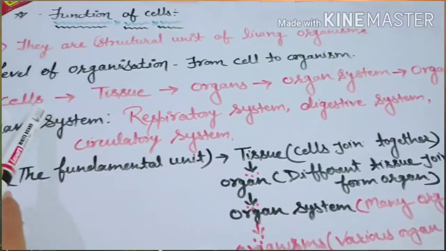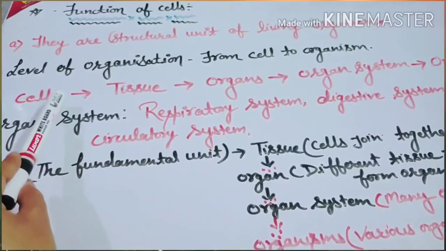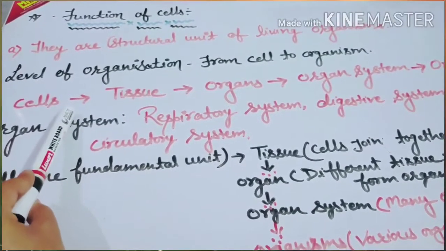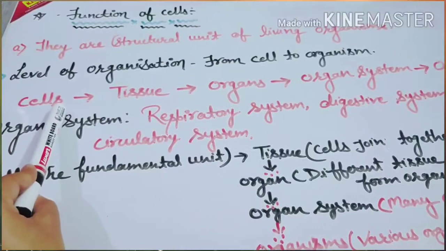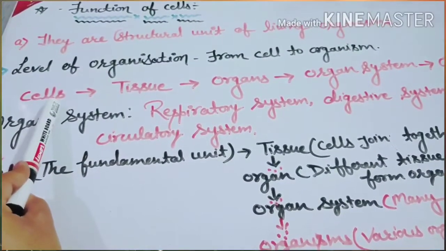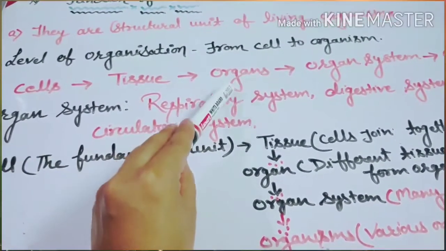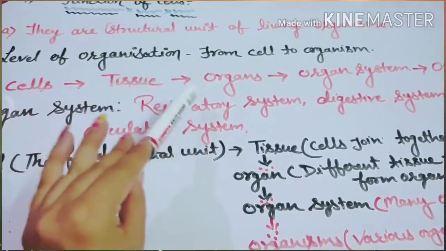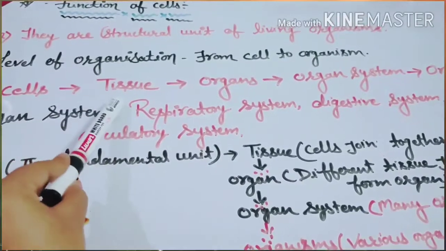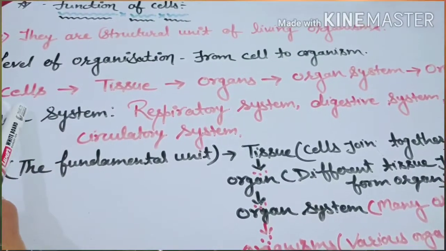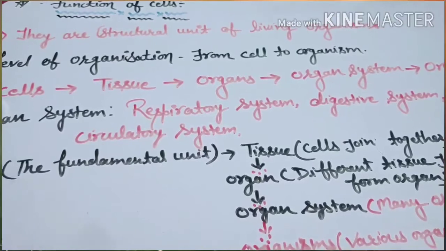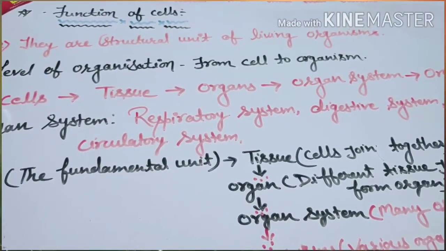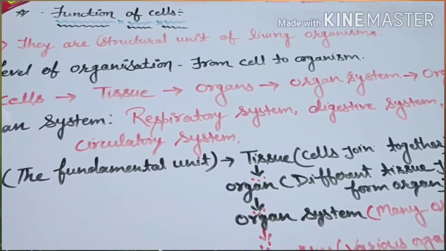That's why cells are known as the structural and functional unit of organisms, because the cell is the base. The entire structure of an organism is based on the cells, and that's why we say that cells are the structural and functional unit of living organisms.